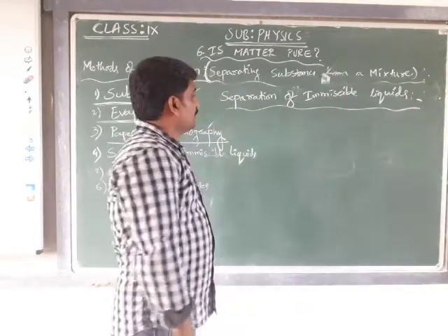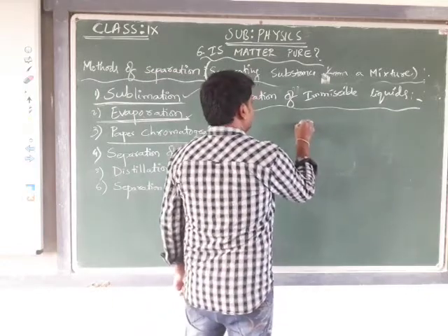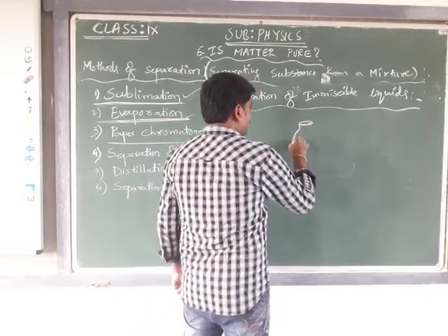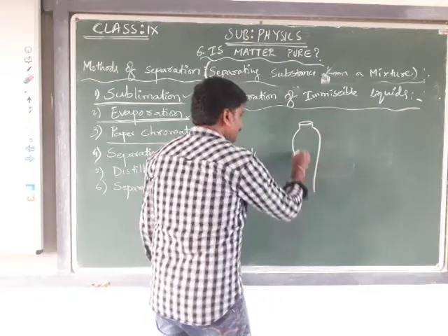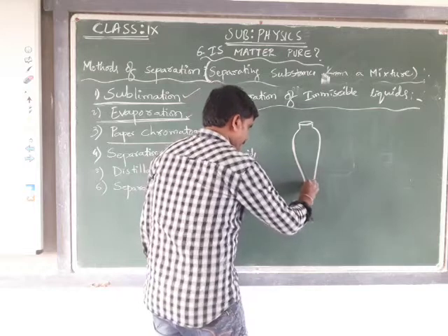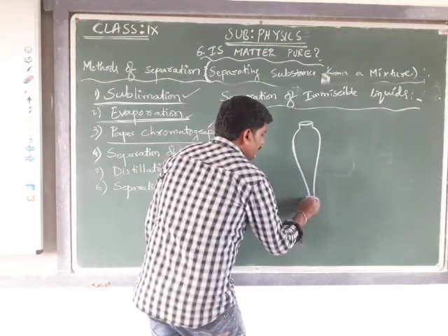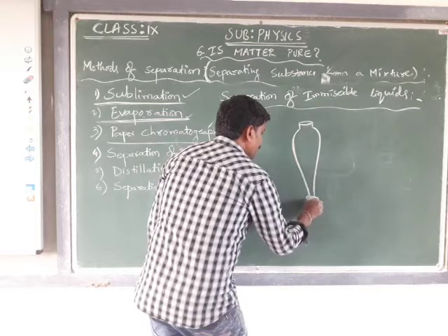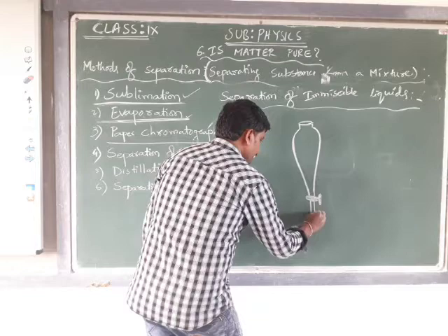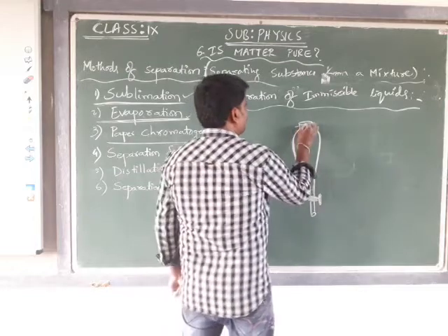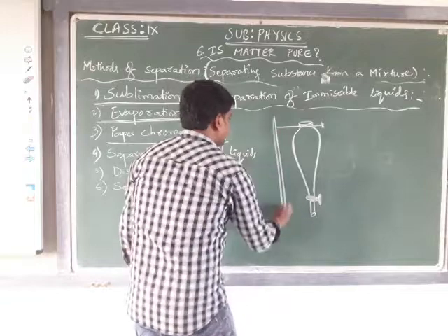In this, we have to take a separating funnel, which looks like this. At the bottom of the separating funnel there is a stopcock, and the separating funnel is attached to a stand.